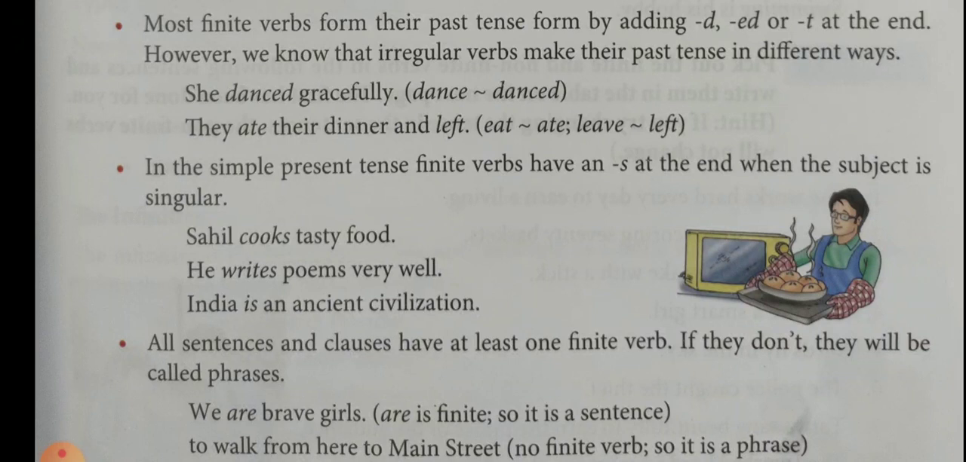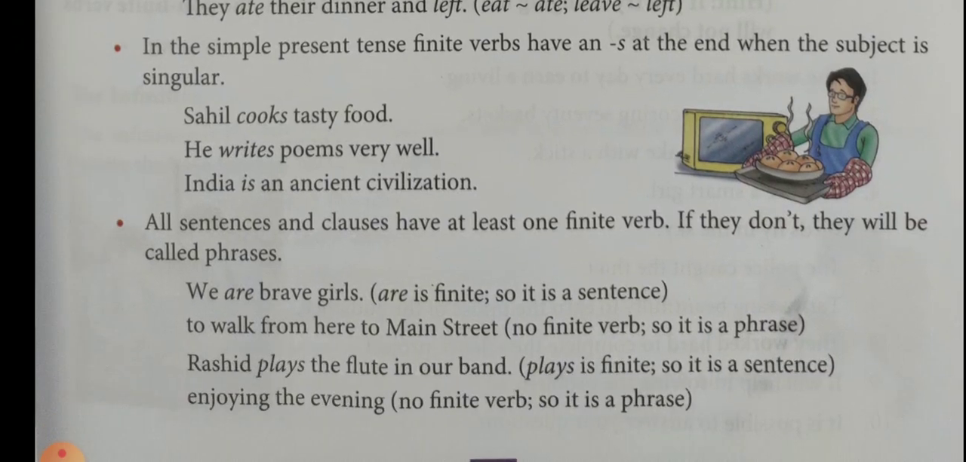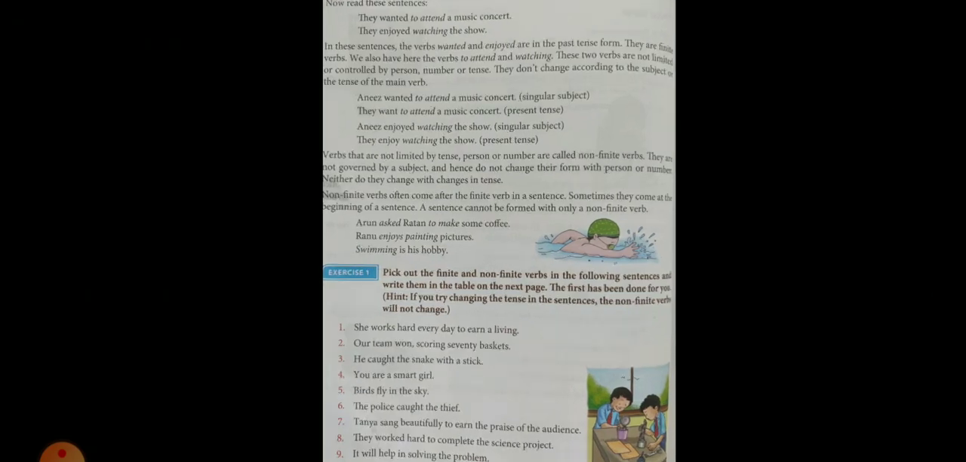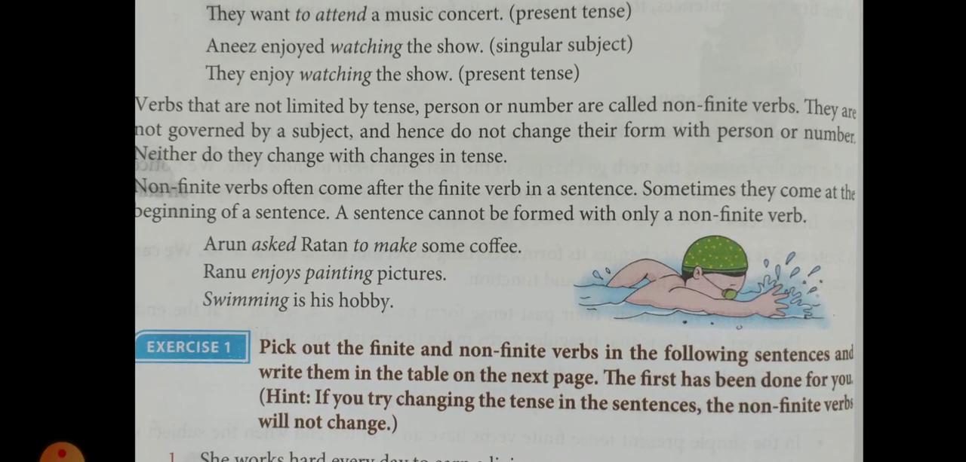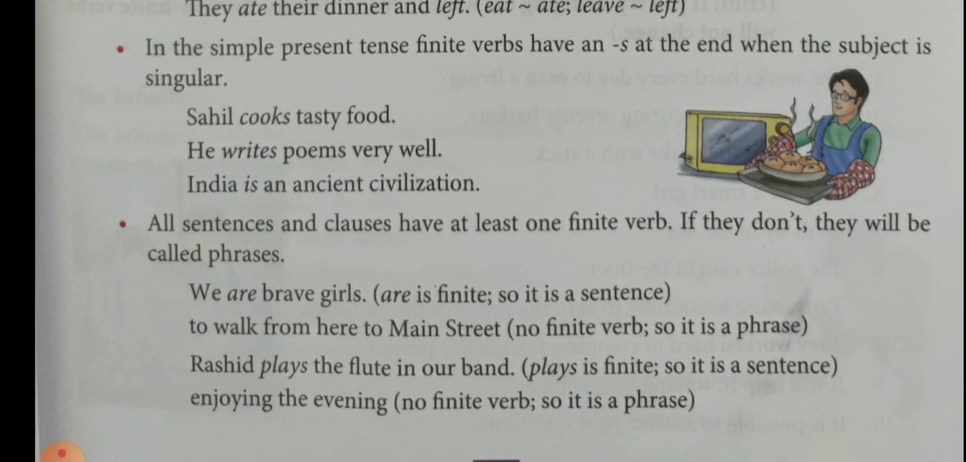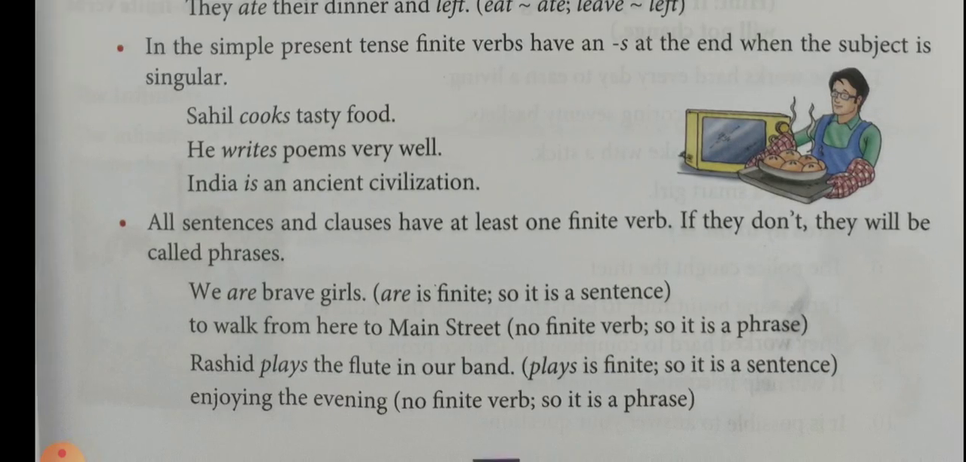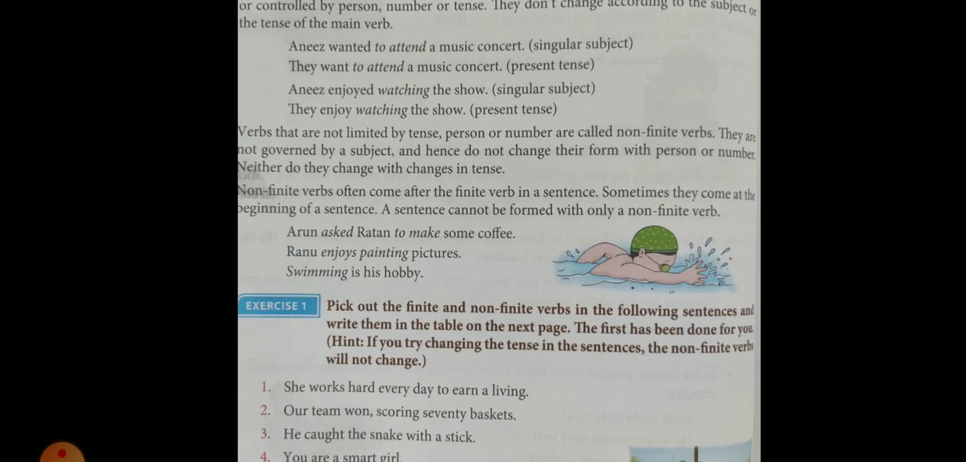Base form is always present tense plural, not singular. Present tense singular we get when we add s or es to the base form. So the base form of the verb is always plural. That is also known as the first form. In the simple present tense, finite verbs have an s at the end when the subject is singular. I told you just before how to make present tense singular: we make it by adding s to the base form.